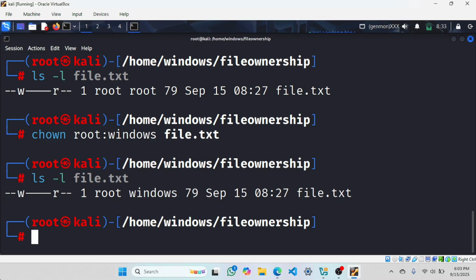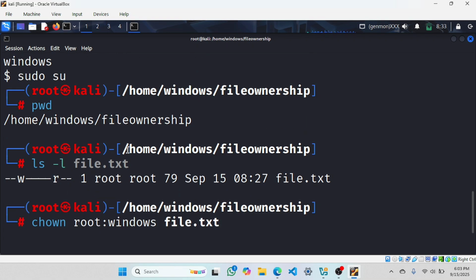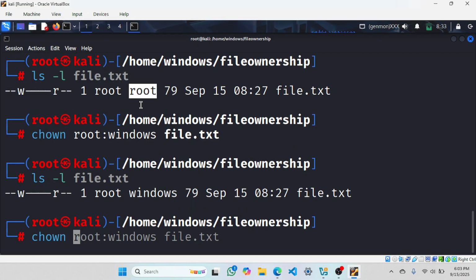If you didn't get it, let me explain one more time. chown is the command to change the ownership. Who was the owner for this file.txt? Obviously that was root. Check out here. It was root. Good.